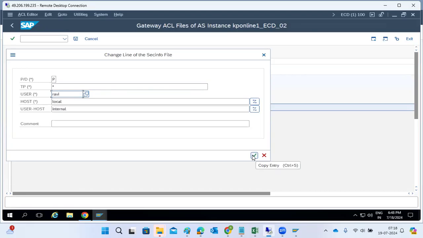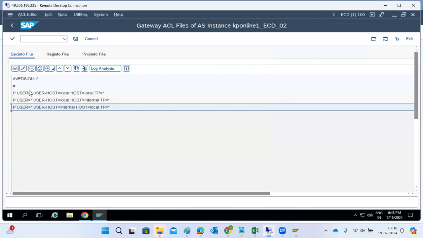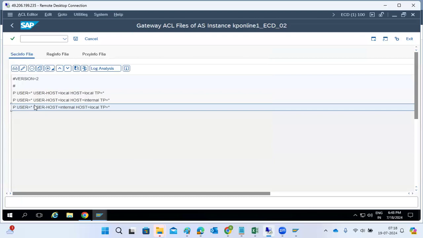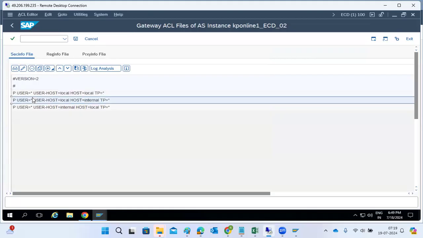Is a server for only one person? Business means all the persons, right? That's the reason we have to put the star here. Normally people won't touch these things because they are more dangerous settings. Some customers, like banking customers, will put more security settings here, external security. Why? Because with banking servers, anytime, anywhere, someone could come into our system and theft the data, whatever they want they can do. So that is the reason.